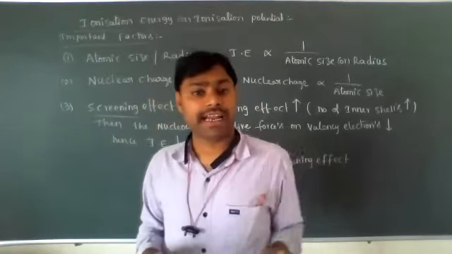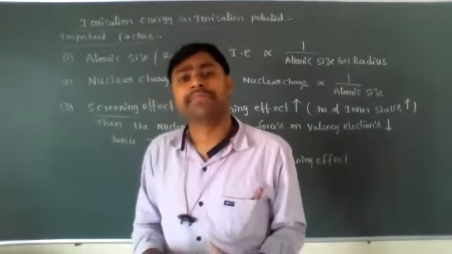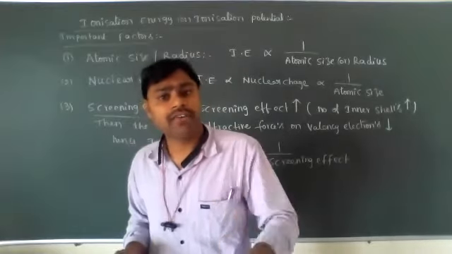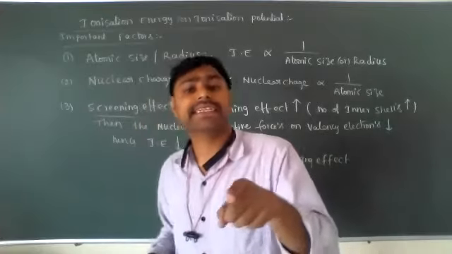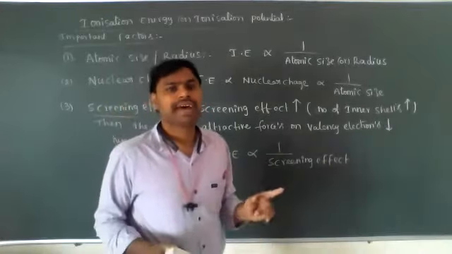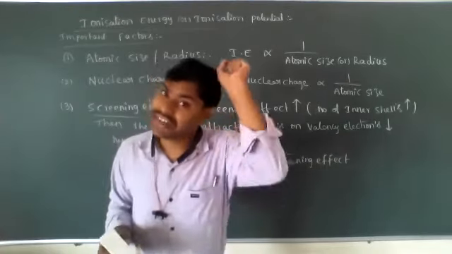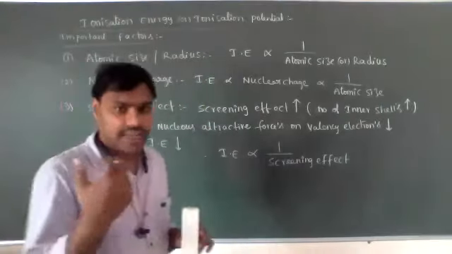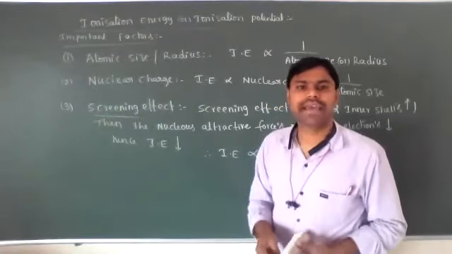Half-filled or completely filled electronic configuration atoms are more stable when compared to their neighboring atoms. So in order to get half-filled or completely filled electronic configuration, some exceptions are present in d block elements. Chromium and copper exceptional electronic configurations we have studied. It is very important. Let's see how the ionization energy is affected based on the electronic configurations.